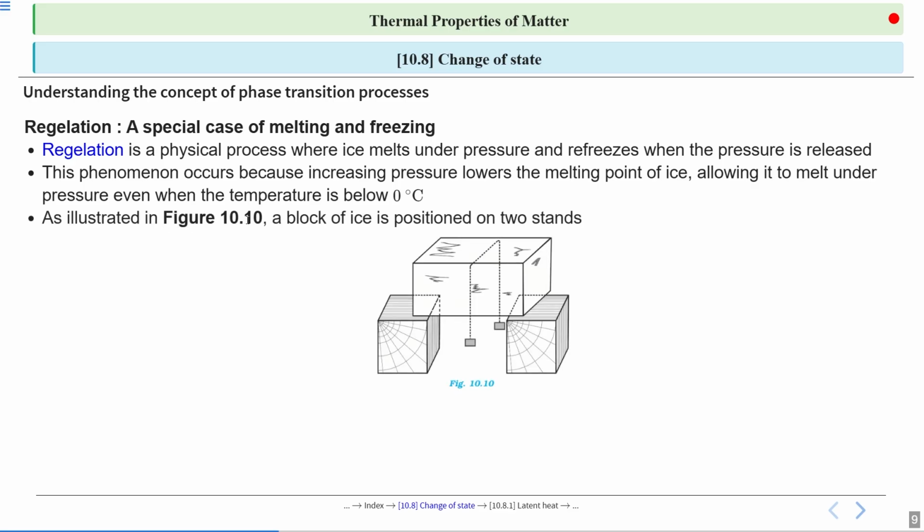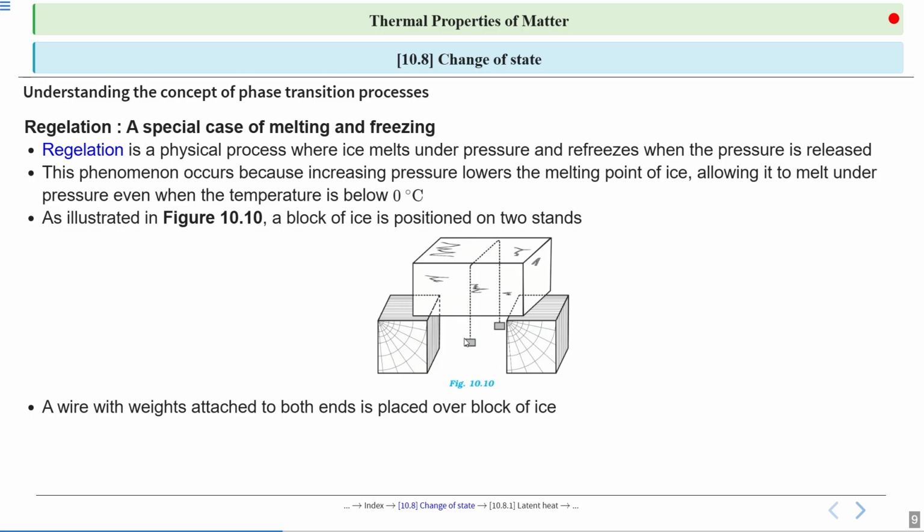Illustrated in figure 10.10, a block of ice is positioned on two stands. A wire with weights attached to both ends is placed over the block of ice. Alright.